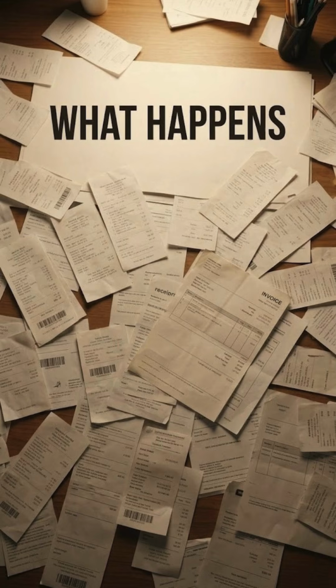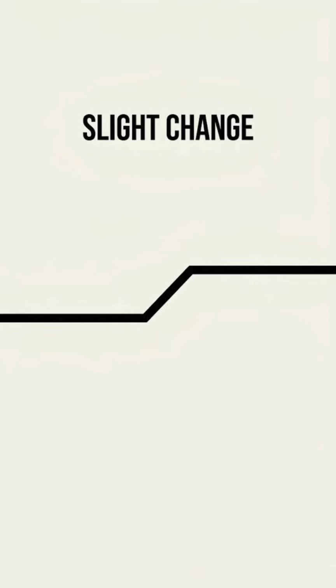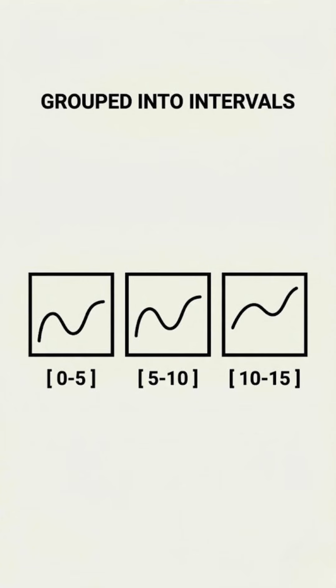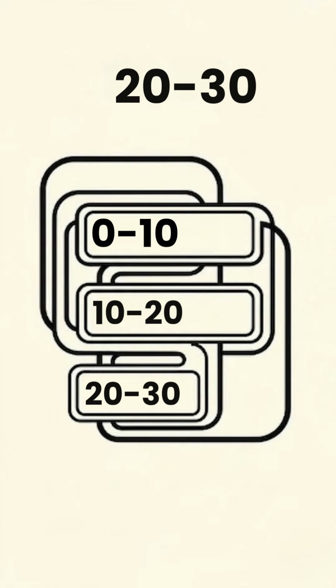Now let's see what happens when data is grouped into class intervals in a continuous series. Now things change slightly. In a continuous series, data is not given as single values. Instead, it is grouped into class intervals. For example, 0 to 10, 10 to 20, 20 to 30.